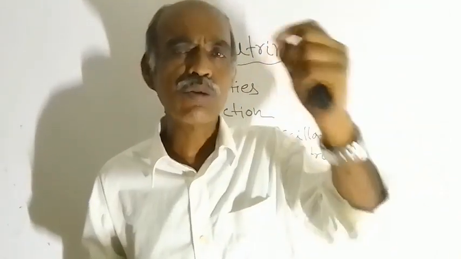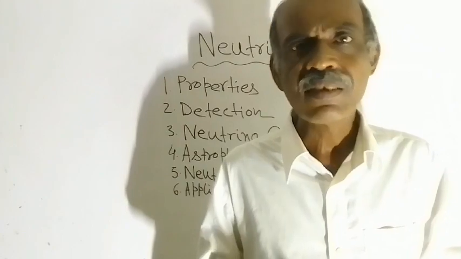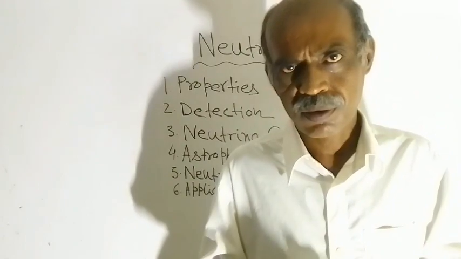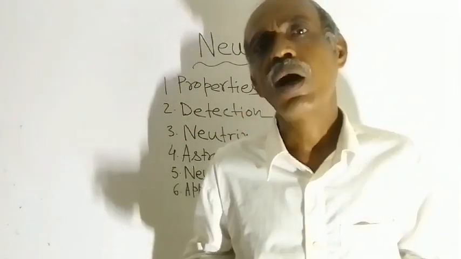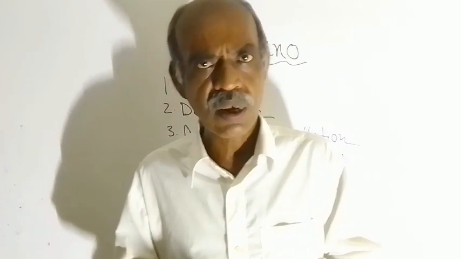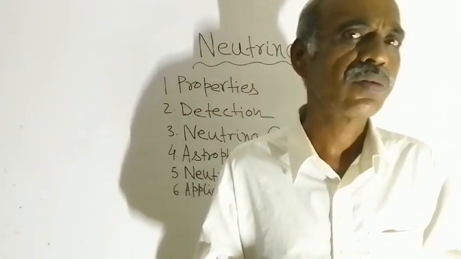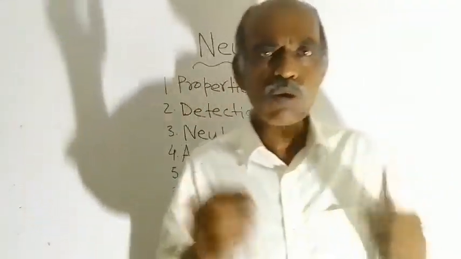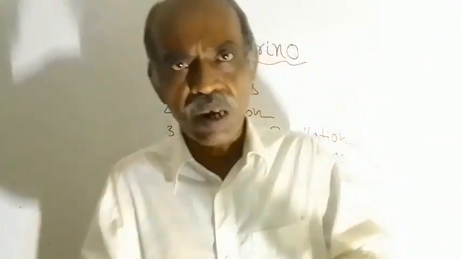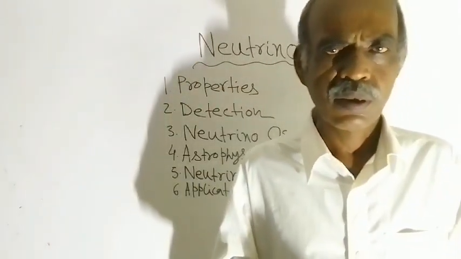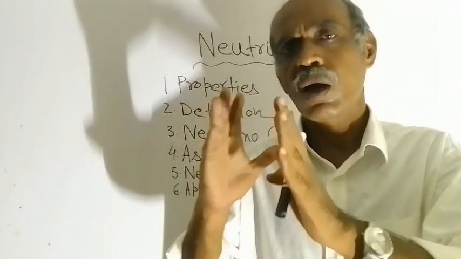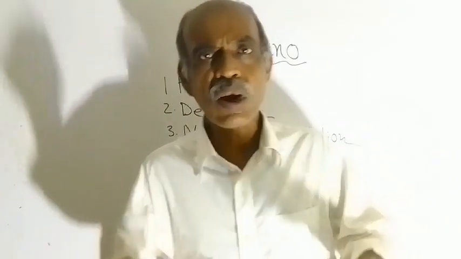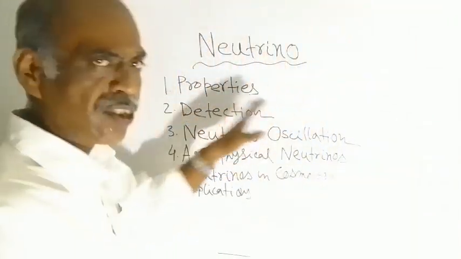Similarly, muon neutrinos are neutrino particles which interact only with muons through the weak nuclear force. And at last, there is tau neutrino, meaning neutrinos which interact only with tau particles through the weak nuclear force are called tau neutrinos. So these are the properties of neutrinos. This is the first point.